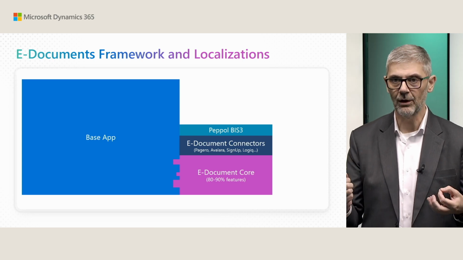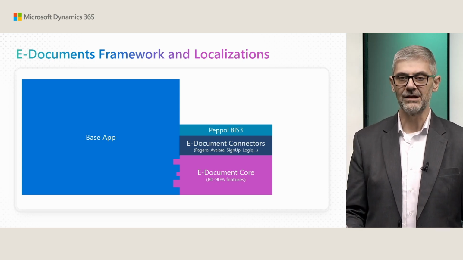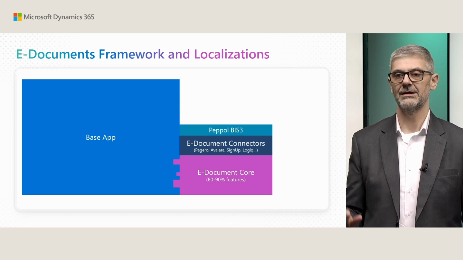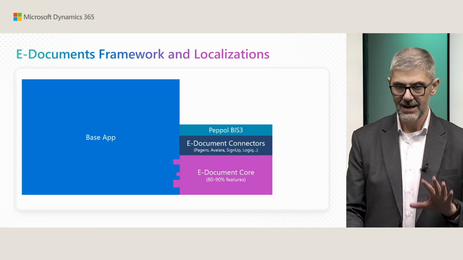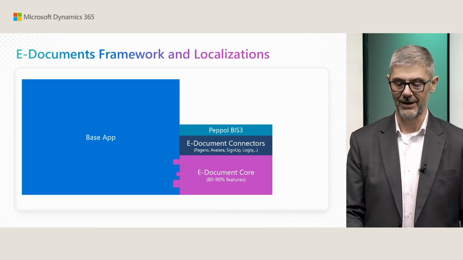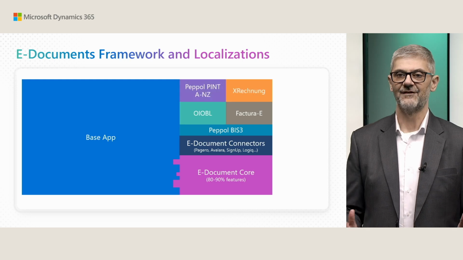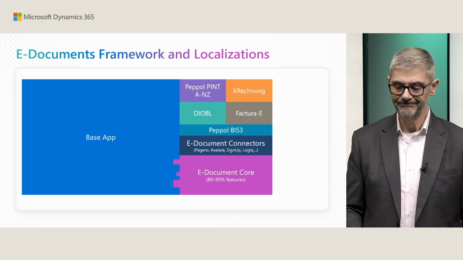And then on top of that, we added PEPPOL BIS3 format as a global format, and this format is available in all countries, so in all our localizations. This is what we have by default everywhere. But then we have different localization apps on top of that.